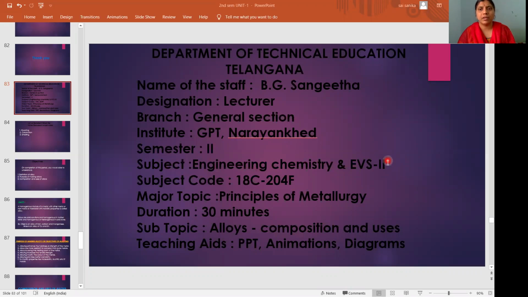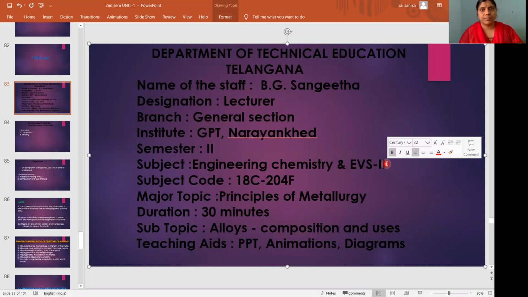Subject: engineering chemistry and environmental studies, subject code 18C204F, major topic principles of metallurgy, duration 30 minutes, subtopic alloys. We'll study the composition and uses of alloys. So what is an alloy? We will study the composition and uses of alloys, teaching with PPT, animations, and diagrams wherever required.